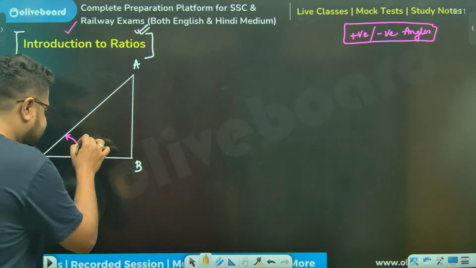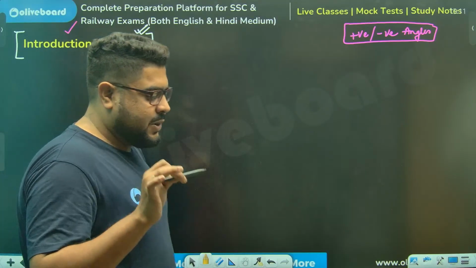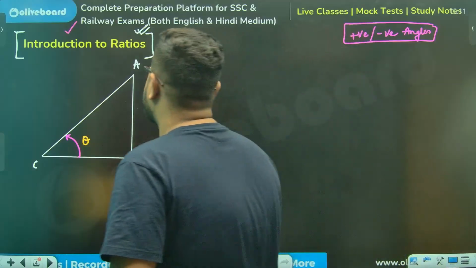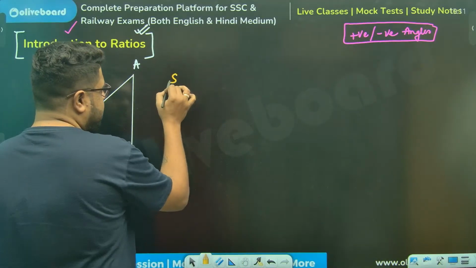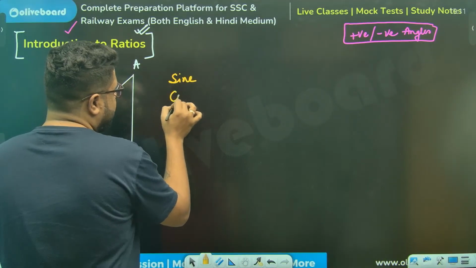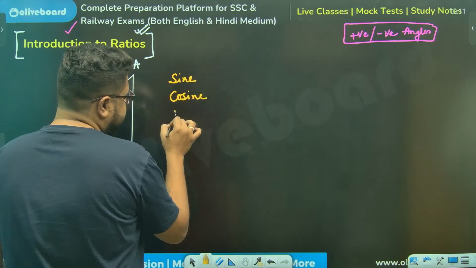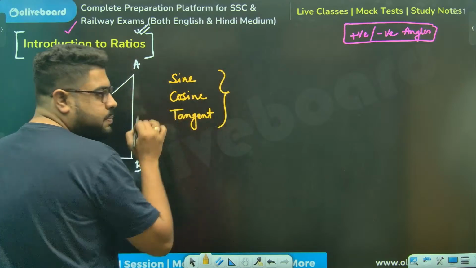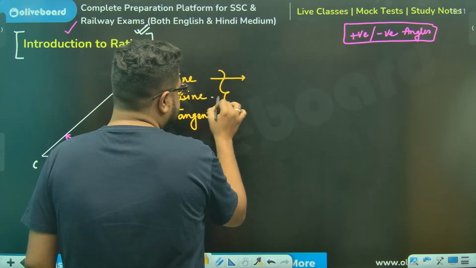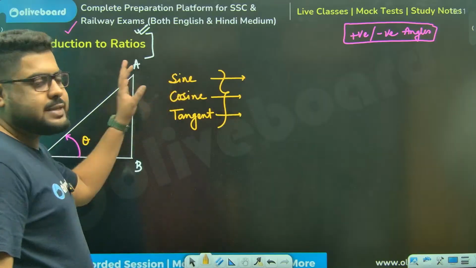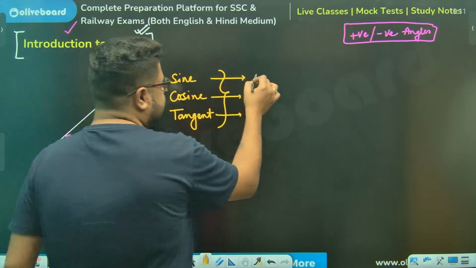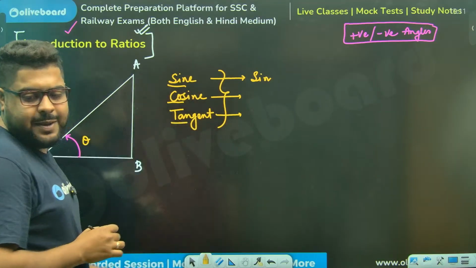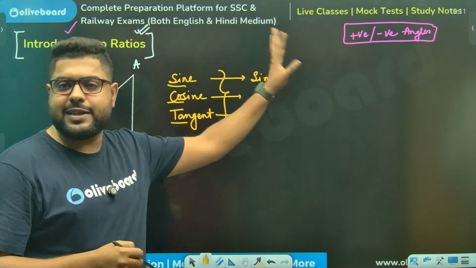Okay, so let's say this angle is theta. I told you there are 6 ratios. The primary 3 ratios are called sine, cosine, and tangent. These are the full names. Please understand, there are some pet names as well. Sine is called SIN. Pet names are the first 3 letters, and they are more popular.